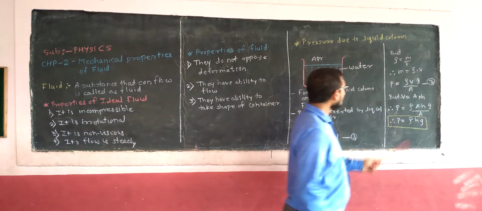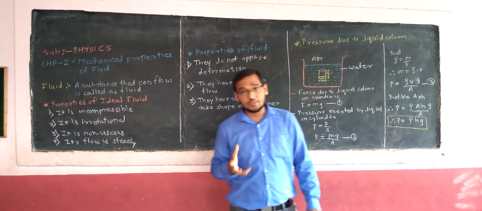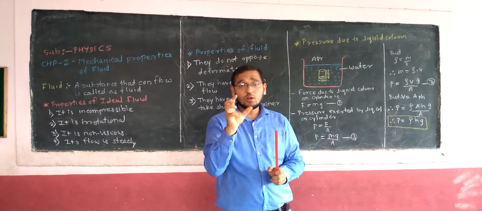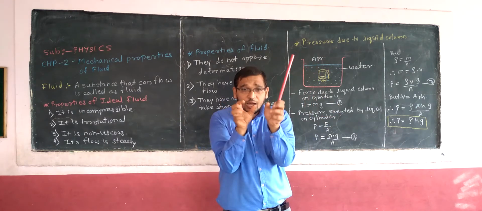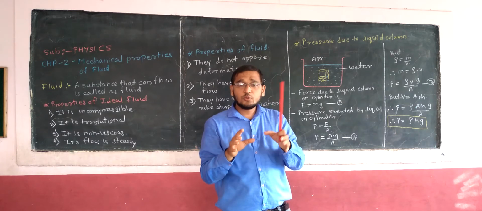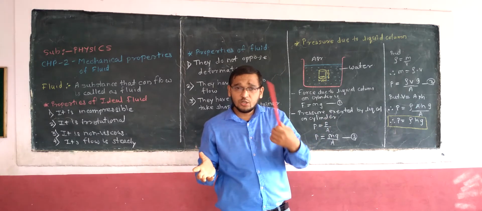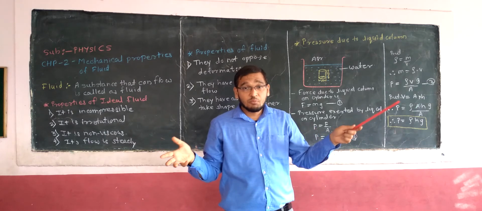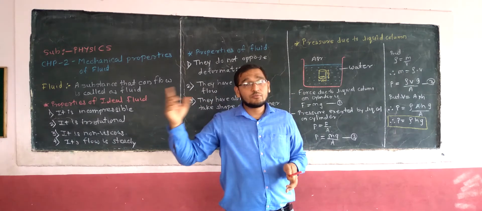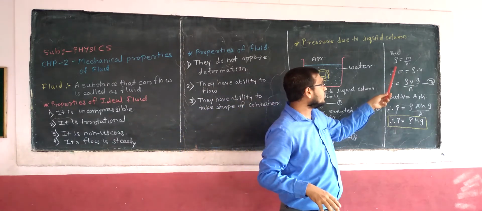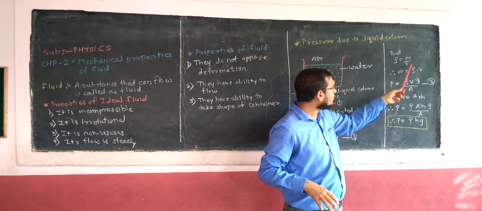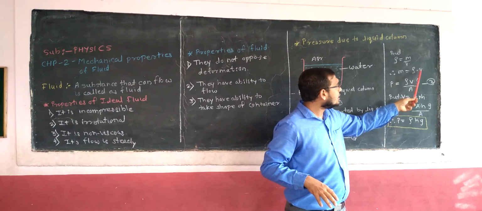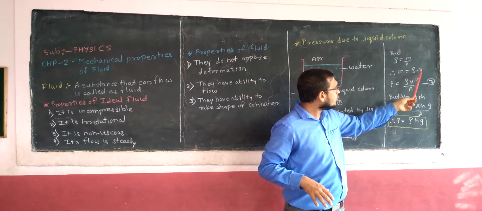Next, density. What is density? It is how many molecules are present in a particular volume. If the number of molecules is more, then it is more dense; if the number of molecules is less, then it is less dense. So the density of a liquid is much higher than that of a gas, because the number of molecules in liquids is more and in gases is less. The formula for density is density equals mass upon volume. I can modify this to get mass equals density into volume.